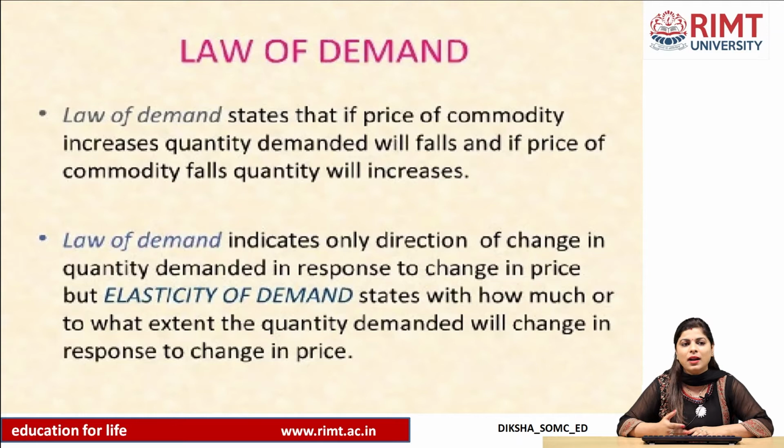On the other hand, take product B, like electronic goods such as ACs, coolers, refrigerators. If the price of these commodities increases, people accordingly adjust their demand. So all this is due to what? It is just due to elasticity of demand.